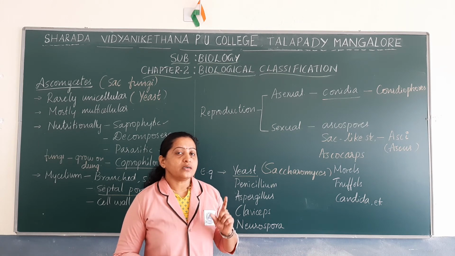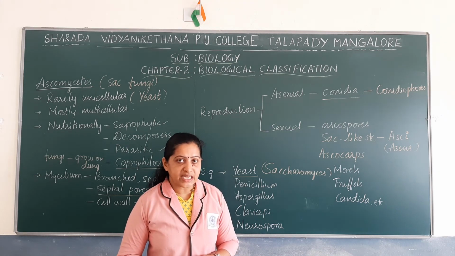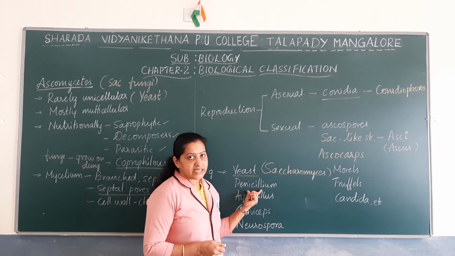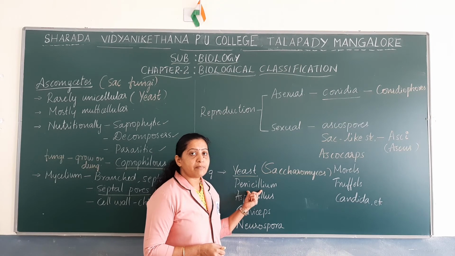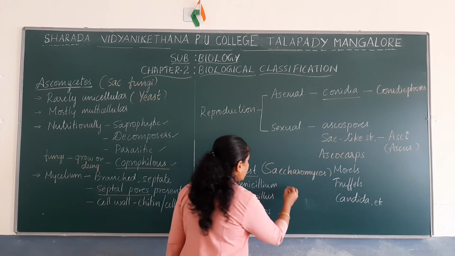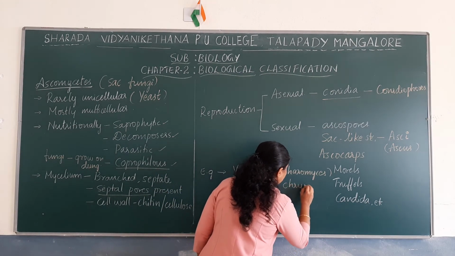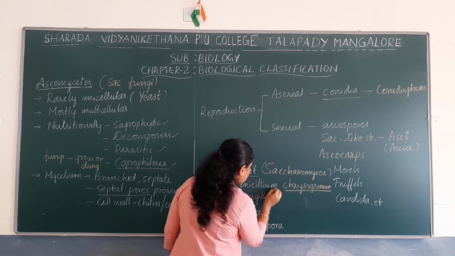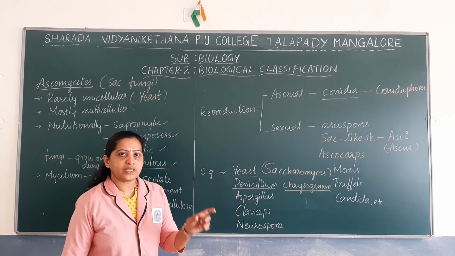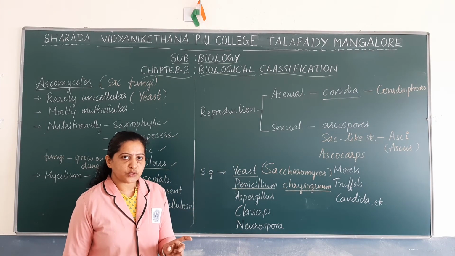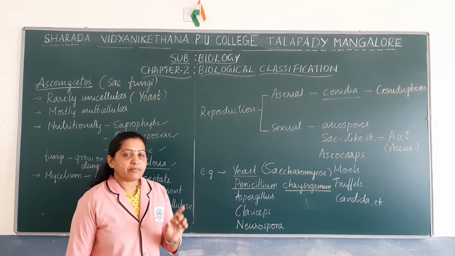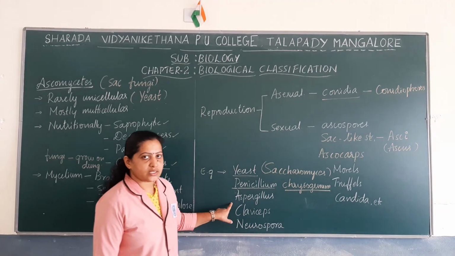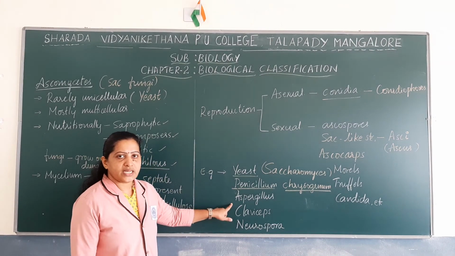You know that the first antibiotic, that is penicillin, is mainly obtained from a species of penicillium, that is Penicillium chrysogenum. From the species Penicillium chrysogenum, penicillin antibiotic was first extracted. Next, Aspergillus. Aspergillus also has various species.